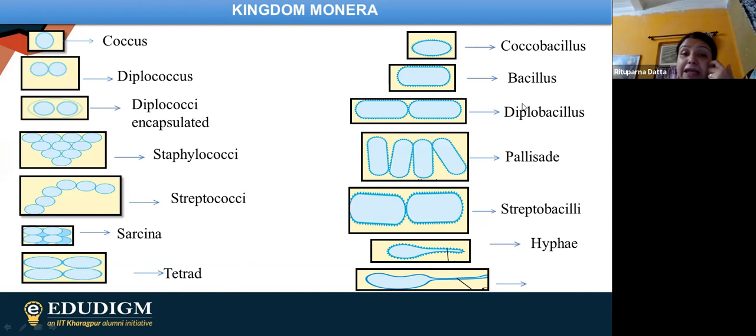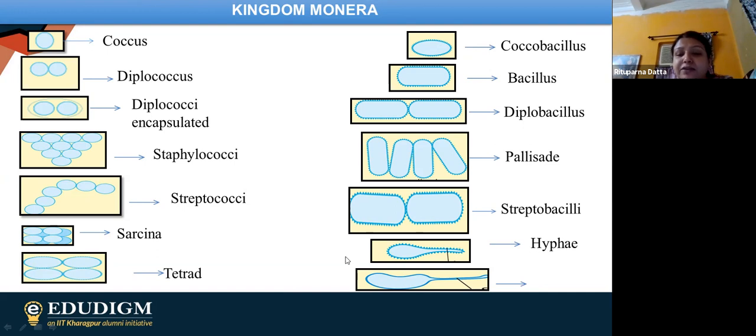Then we are having palisade form, so you can easily find out that here we are having 4 rod shaped and they are joined longitudinally. Then finally, we are having another arrangement which is known as streptobacilli. So obviously, whenever the rod-shaped bacteria are joined in a linear fashion or just like a chain, it is known as streptobacilli. Finally, we are having hyphae. So what is the meaning of hyphae?